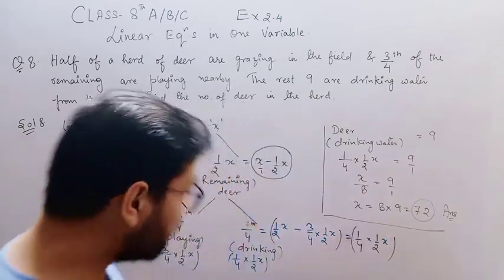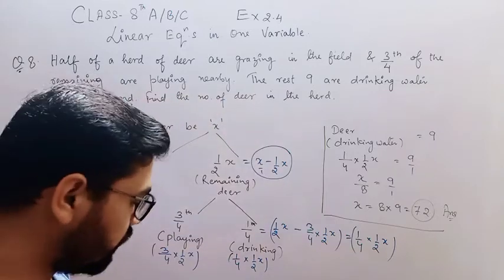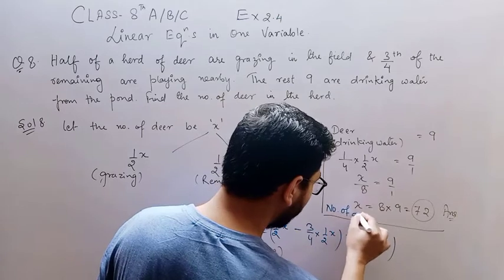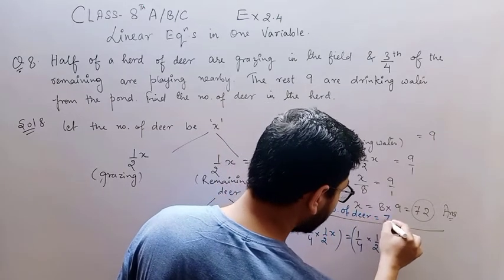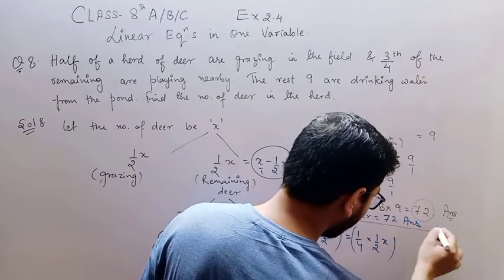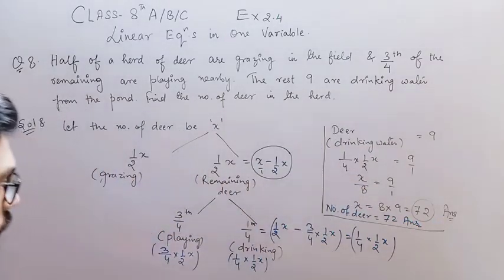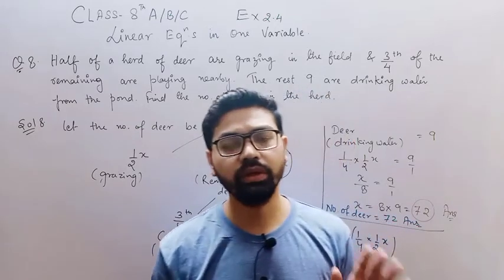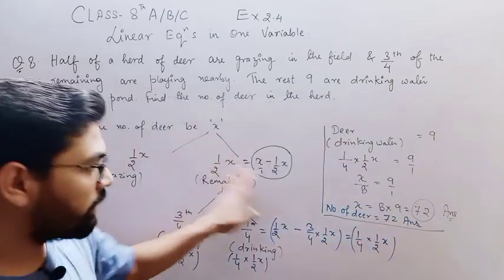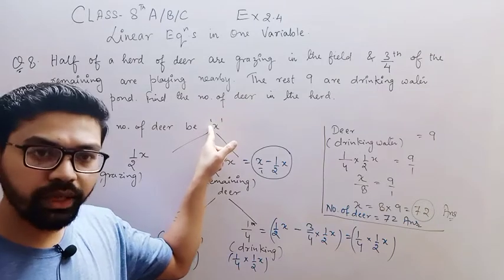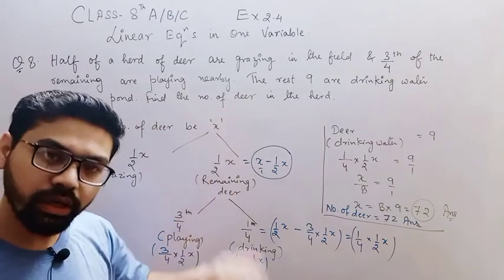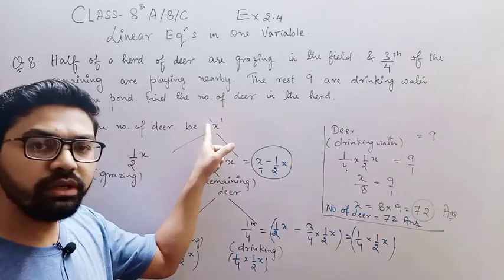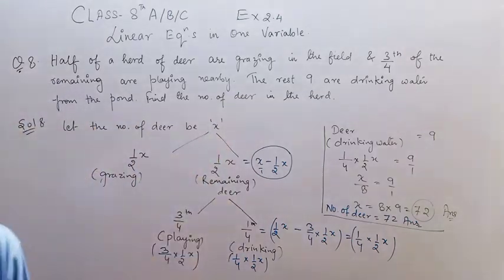So find the number of deer in the herd. You will write number of deer is equal to 72. This is your answer. Note it down fast, and if any student has any sort of doubt in this, he or she is free to ask me in the Zoom session. Okay, so this is one method where you have just taken the value x, you suppose a value x. Now I'll give you another method which is based on the same thing, but I'll change the value here. Please note it down fast.